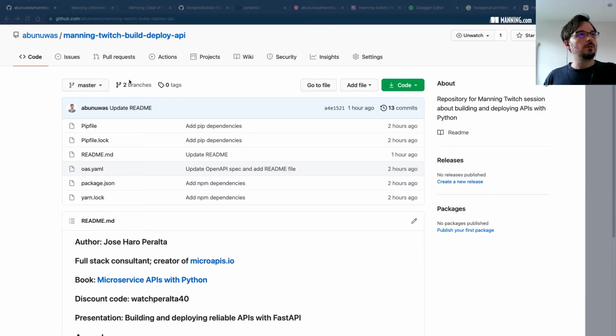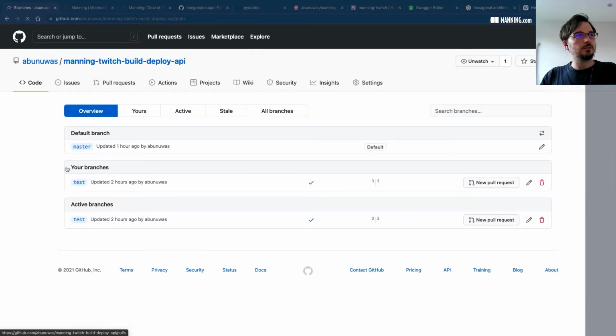One thing I would like to say is I have two branches in this repo. One of them is master and the other one is test. I've been testing this before the presentation to make sure everything works fine. So the whole code implementation is in test at the moment. I will promote this to master later, and you will be able to see the implementation in master maybe tomorrow when I find the time to put it in master. Meanwhile, let's go back to master.